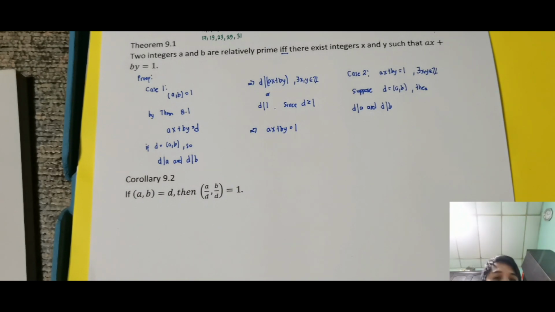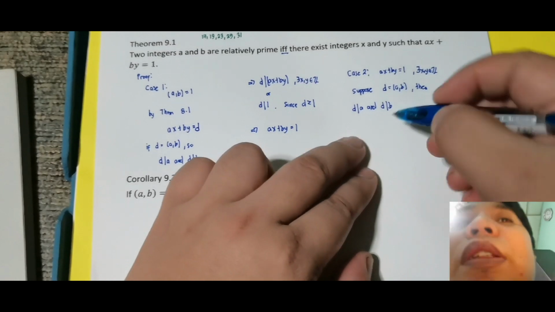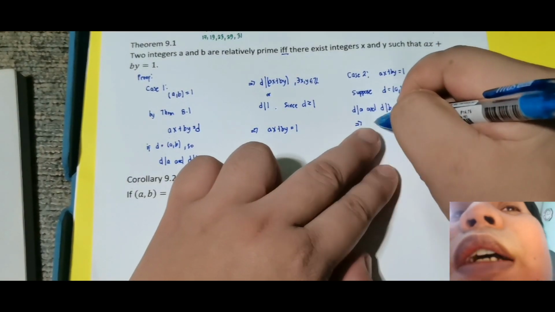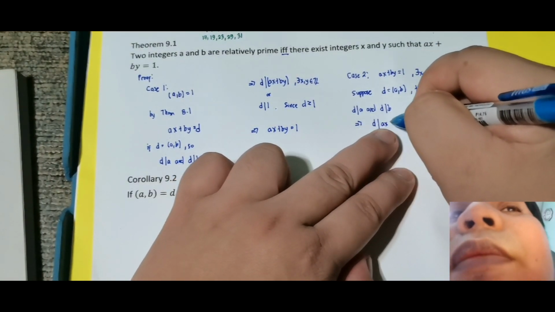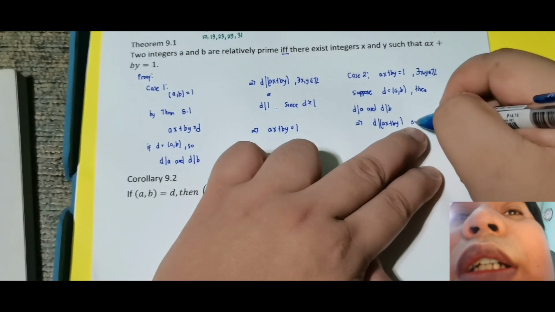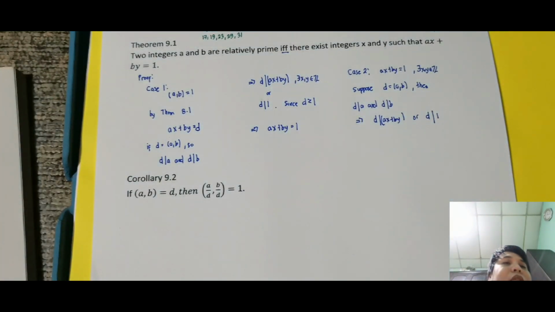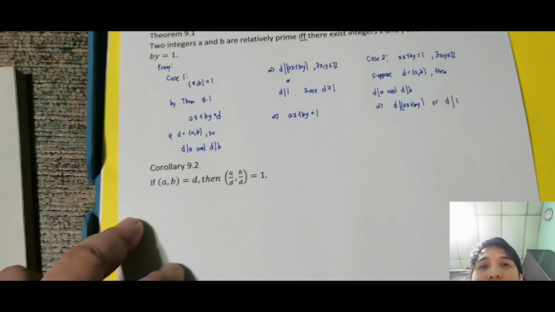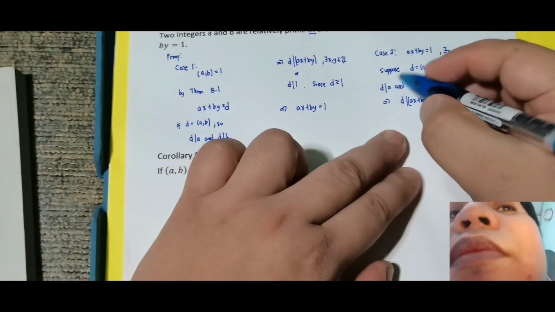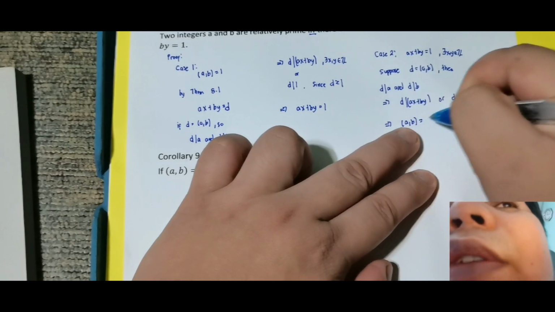Next, like what I did here, since D divides a and b, I am sure this implies that D is also divisible by ax plus by. Or, like what I did again earlier since it is reversed, D divides 1. There are only two kinds: the linear combination of a and b, or 1. Now, we know that our D can be 1. So, by transitivity, this implies that (a, b) is equal to 1.